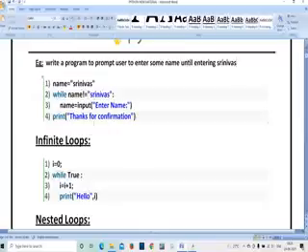Next, print thanks for confirmation, means if you enter the name and the name is equal to Srinivas, it is going to print thanks for confirmation. If you are entering a name other than Srinivas, it is going to print enter the name, thanks for confirmation.